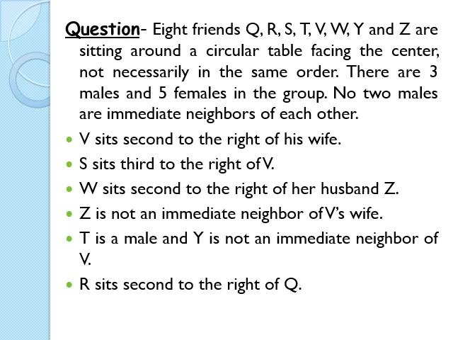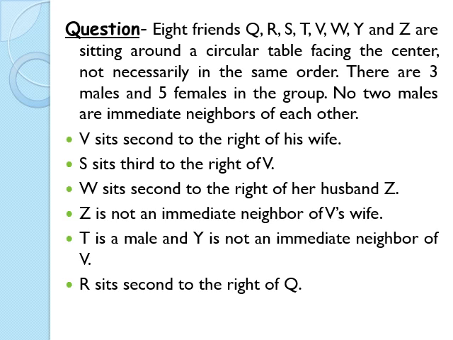T is a male and Y is not an immediate neighbor of V. R sits second to the right of Q. This is a lot of information. We will solve it step by step.